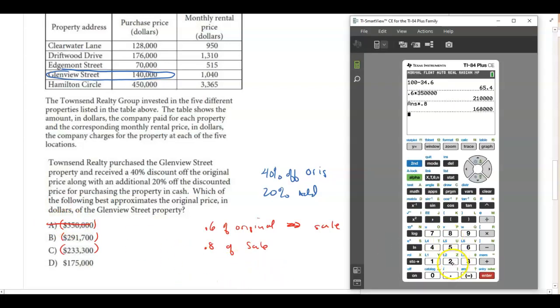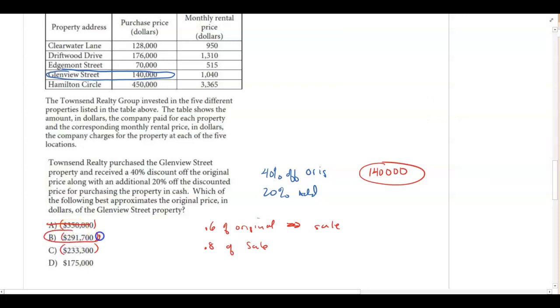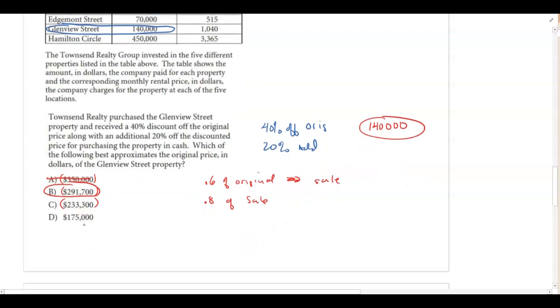So next, 291,700 times 0.6 gives me 175,020. Now I'm going to multiply that by 0.8, and right away that gives me 140,016, which means the original price was close to 291,700.